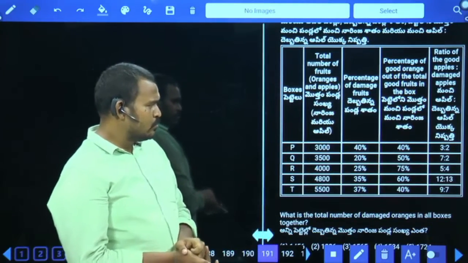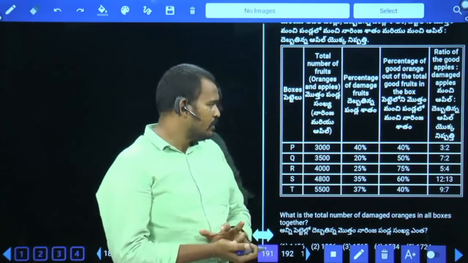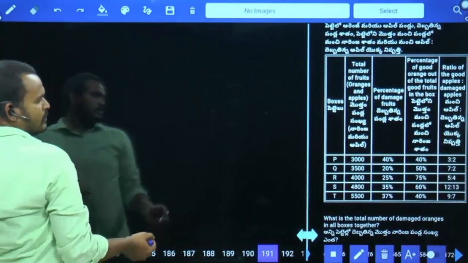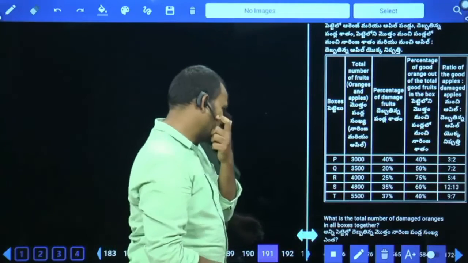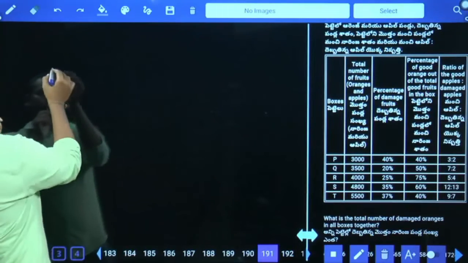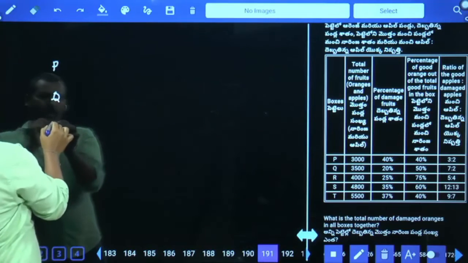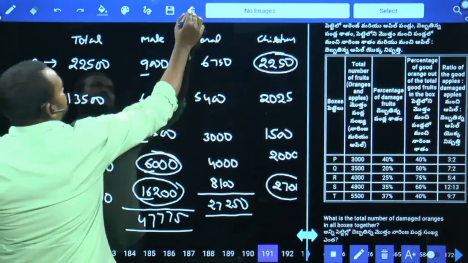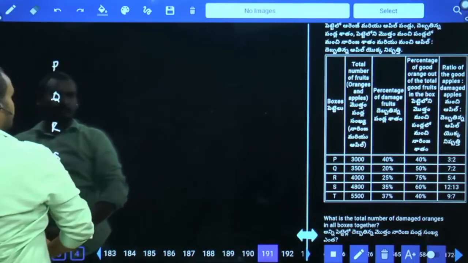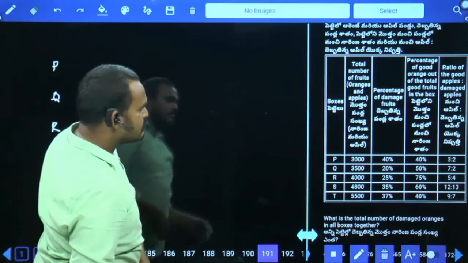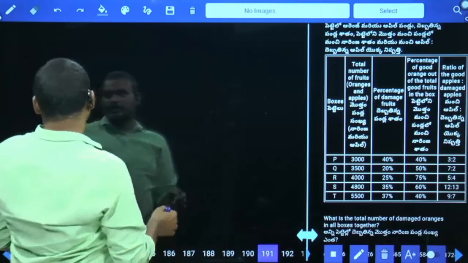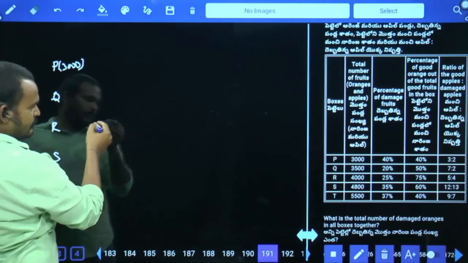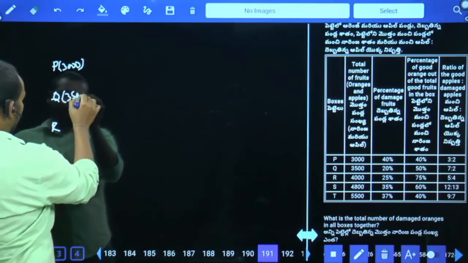If 3 is to 2, okay, just P, Q, R, S, T. Total fruits already 3000. And second one 3500.